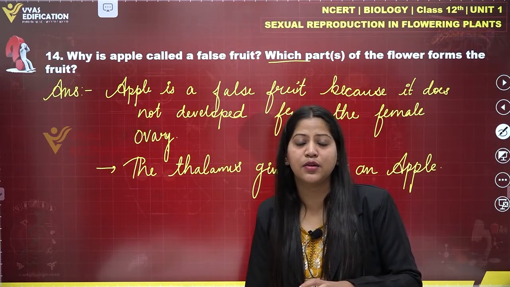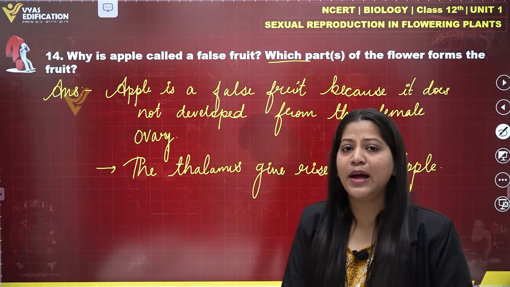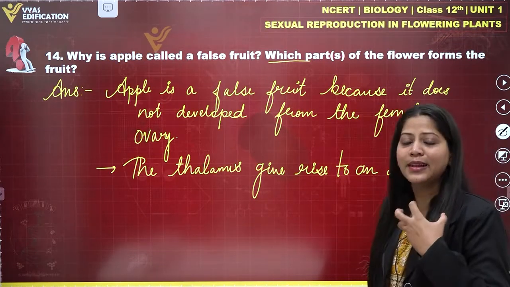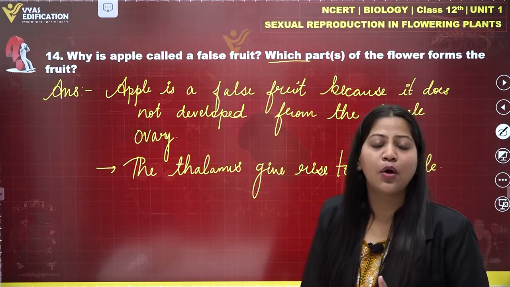This is the complete answer of question number 14. As we know that generally ovary gets converted into fruit, but in case of apple, thalamus is responsible for the formation of apple.